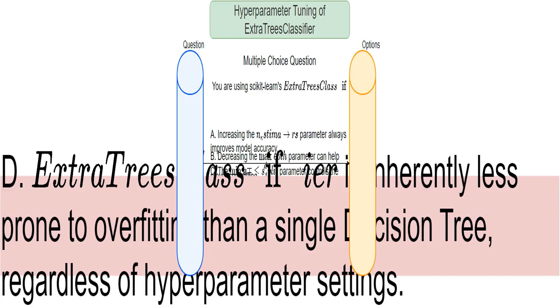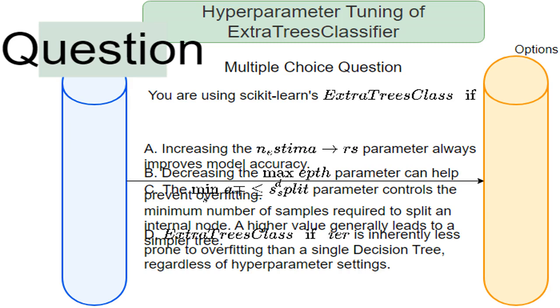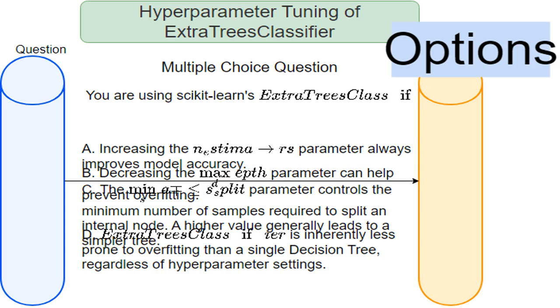This statement suggests that using many trees, ExtraTreesClassifier inherently makes overfitting less likely, no matter how you set the hyperparameters. I'll evaluate if this is a generally accurate statement. This row simply indicates that a question is being asked. This row indicates that options A, B, C, and D are provided as possible answers to the question.